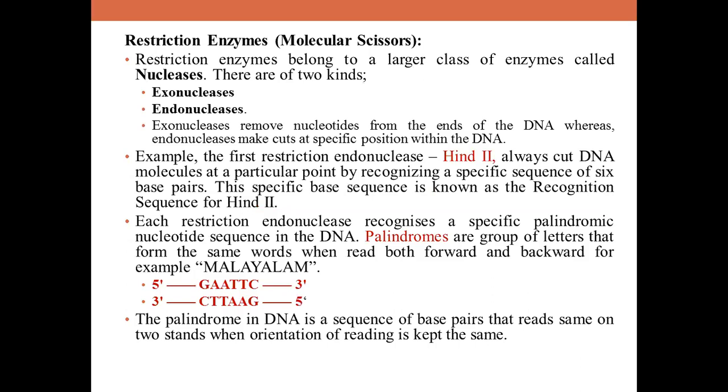An example is given here, like GAATTC, 5 prime to 3 prime, GAATTC. Even if you read in the other orientation also, you will read GAATTC. So there are many different palindromes, okay, which are specified or recognized by different restriction endonucleases, children.